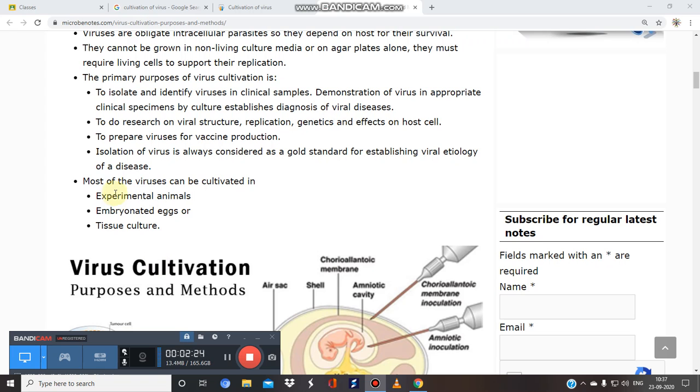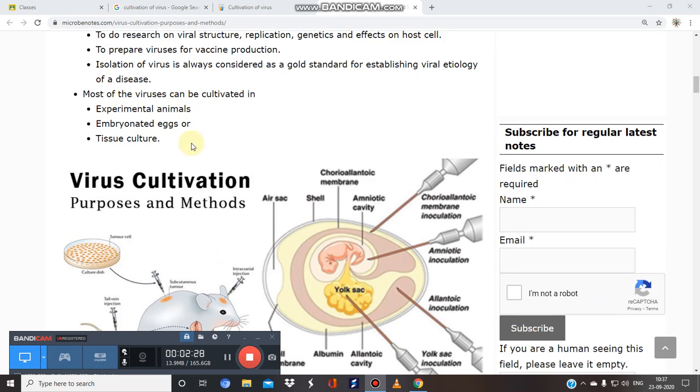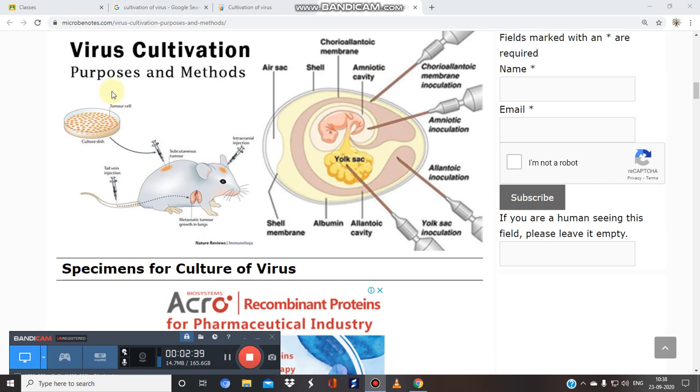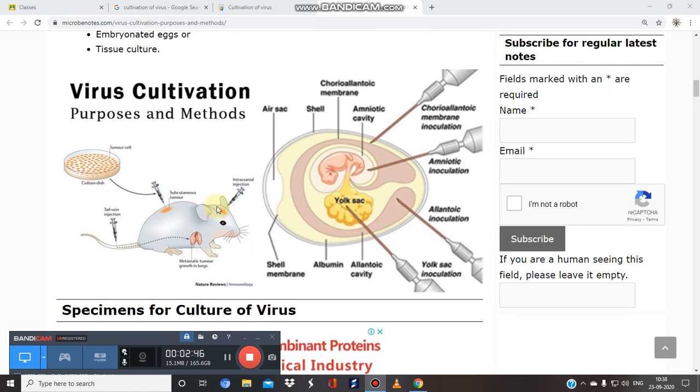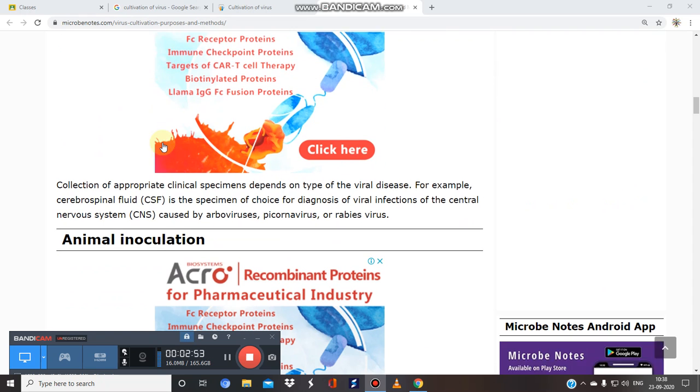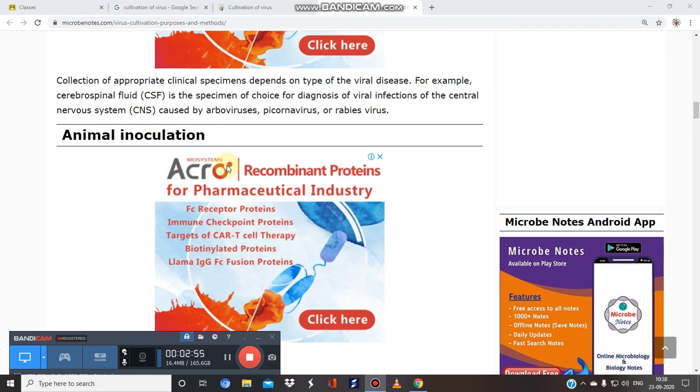So next, most of the viruses can be cultivated in animals, embryonated eggs, or tissue culture. As you can see in this image, the viruses are cultivated in animals also. This is the animal. We have taken the rat and mice in the laboratory. And this is the embryonated egg. So let's start. First of all, let's do this animal inoculation.